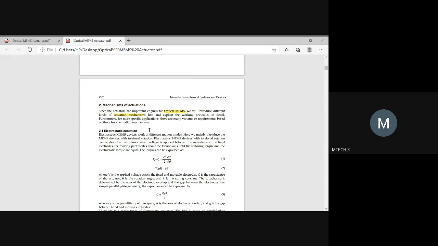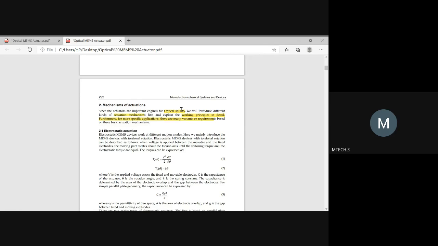Because to make any optical MEMS, understanding the actuation mechanism is very much essential. And we have plenty of actuation mechanisms. So one should know which actuation mechanism has to be selected. To know that, one should know the working principle. Again, it mainly depends upon the need for optical MEMS.